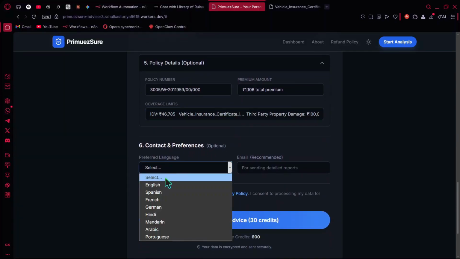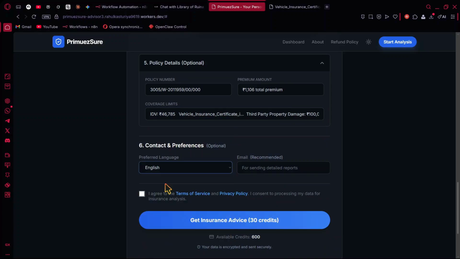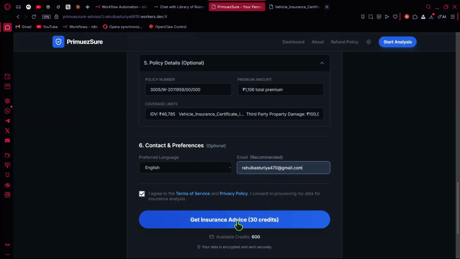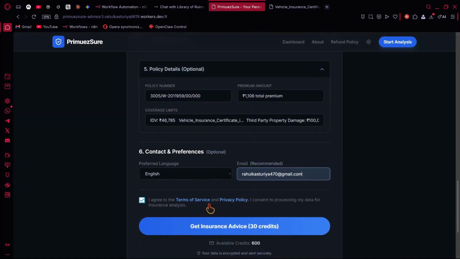Then preferred language, we are going to select English. I agree to terms and conditions and privacy policy. Email, I'm going to write my email. I will also explain why the email is important.